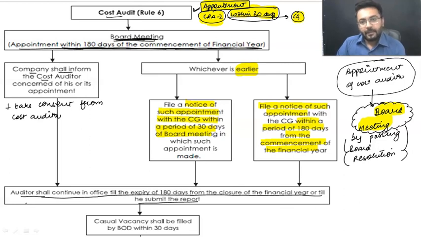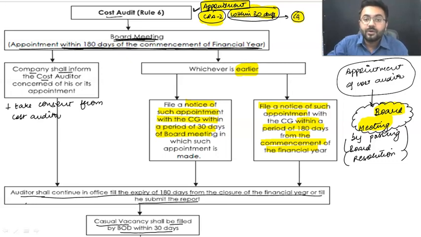Got my point? Now the situation arises that there may be a lot of instances when the cost auditor has been removed, or has resigned, or died, or anything like that. So that comes with the casual vacancy. A casual vacancy shall be filled by the Board of Directors within 30 days, in case of any casual vacancy which has taken place.